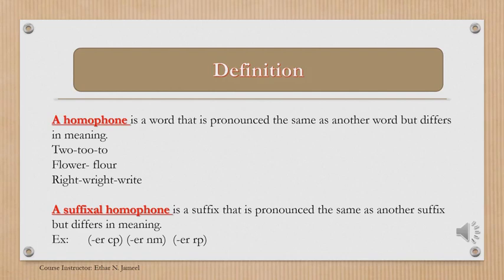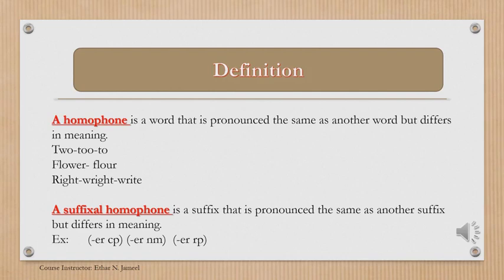Homo means same, phone means sound, so the word itself means the same sound. So again, homophones refer to words with the same pronunciation but different meaning. In this lecture, we are going to talk about a suffixal homophone.